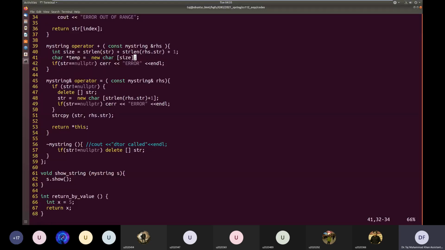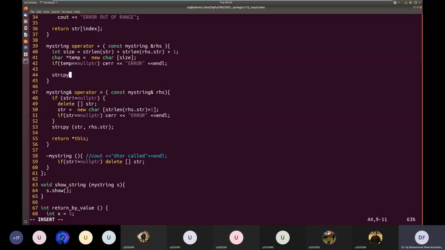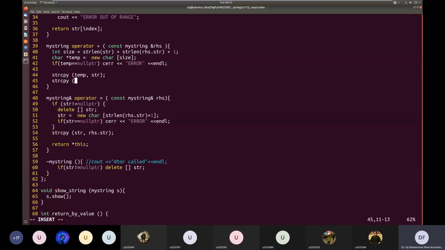So this is good, and then we copy strcpy temp, and first we copy the left hand side string, and then we copy. So the new string should be copied after the first string.